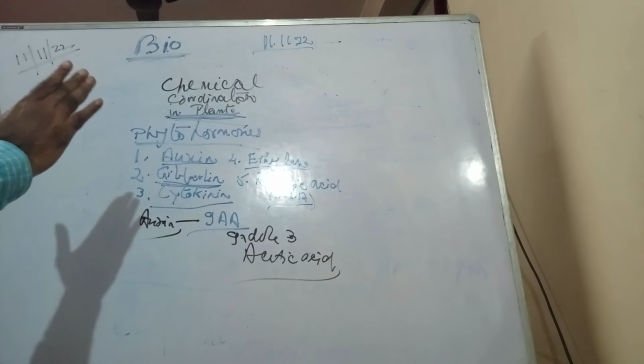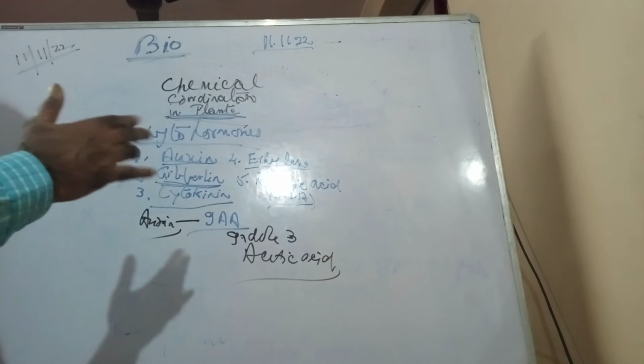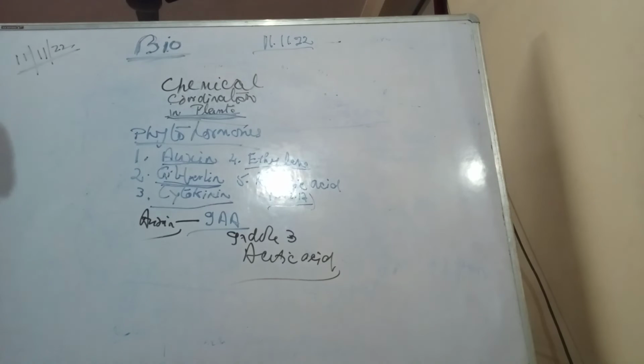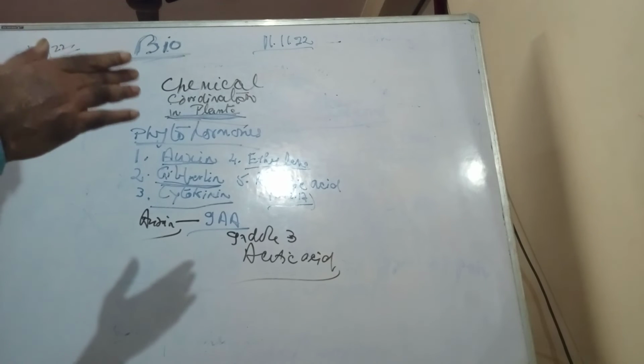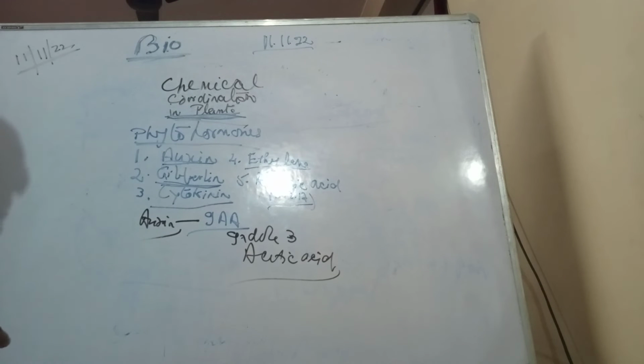But actually, the response towards a stimulus results in the growth or the movement of a part of the plant. So those movements as a response to a stimulus, in the direction of the stimulus, are called the tropic movements or tropism. So there can be phototropism, which is the growth of a part of a plant or a shoot towards the light.